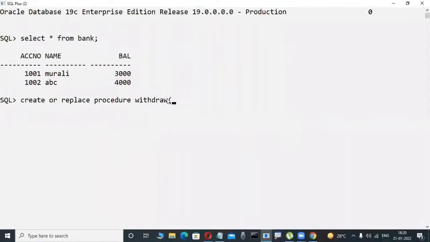Now here, create or replace procedure withdraw. Suppose here I'm passing an account number. Okay, fine. Account number I'm passing. Again, amount also I'm passing, because I try to withdraw, same like the ATM card. And here, for amount, I'm passing something. Okay. Now some coding is there. I want to find out the balance. Whenever we insert an ATM card, then we try to retrieve and check the balance.